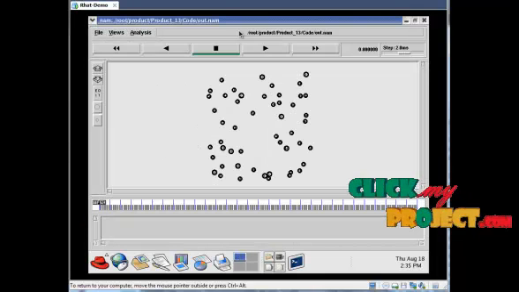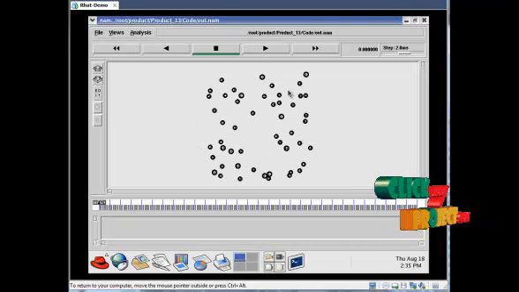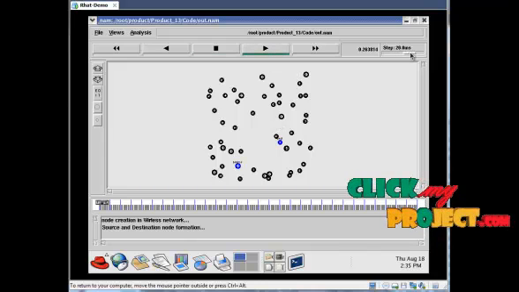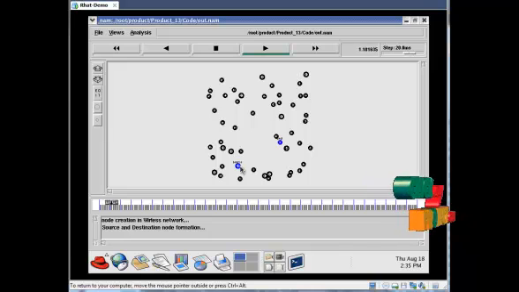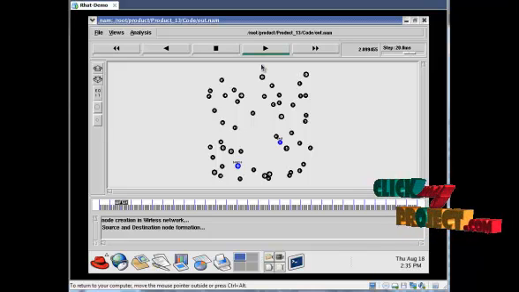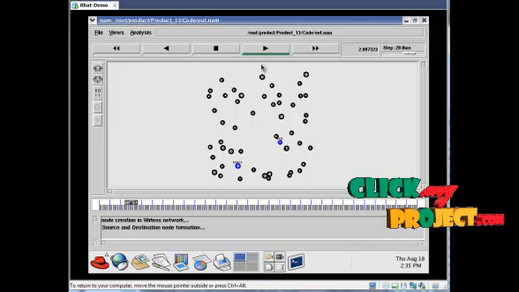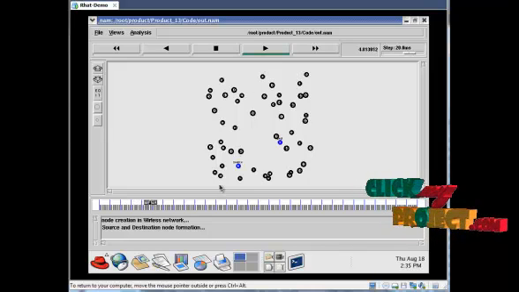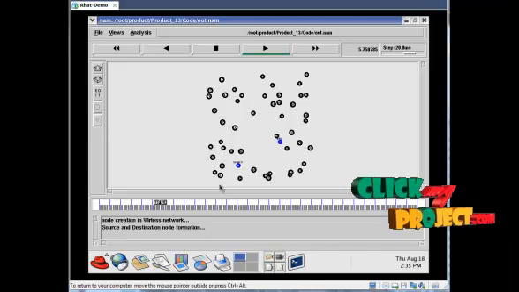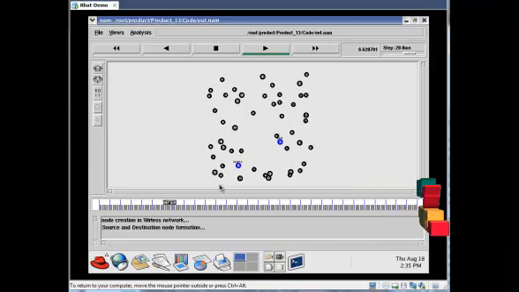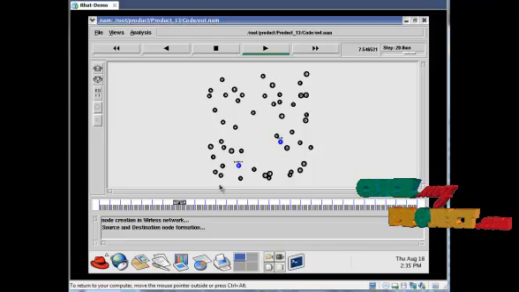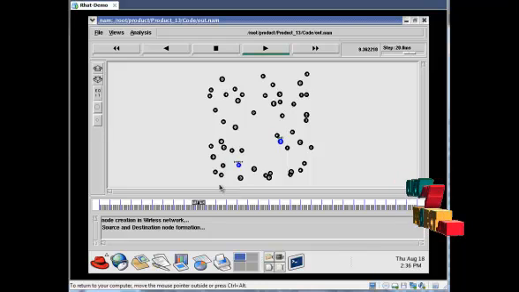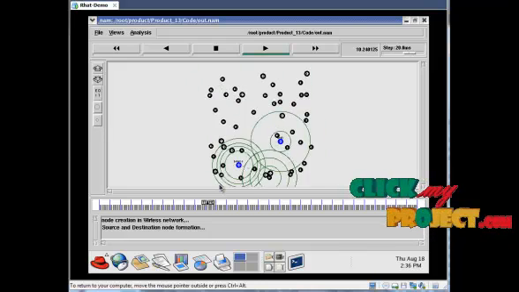Now in the NAM window, the nodes in this network are randomly positioned. So now our source and destination are in different places. If the source and destination are a long distance apart, that is, one node is in the south corner and another node is in the west corner, it transmits the information via a relay node. That is the node which has the highest energy or the node which has less congestion.